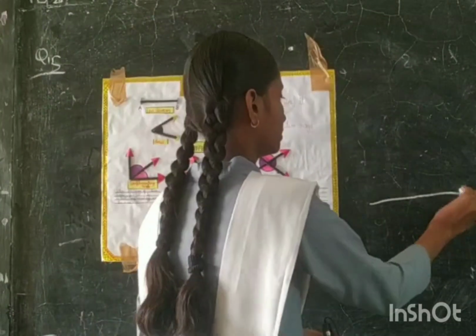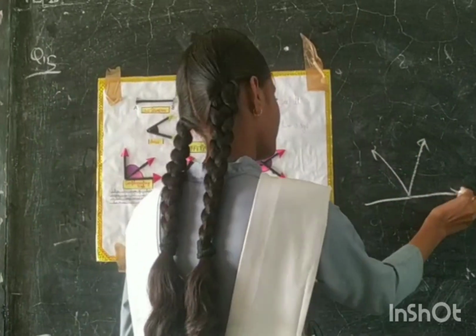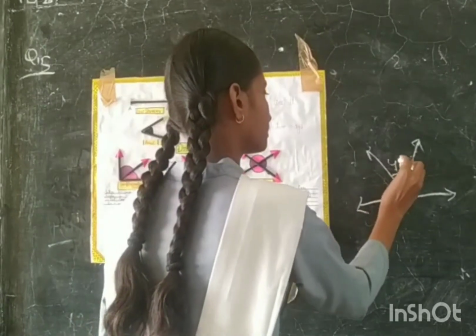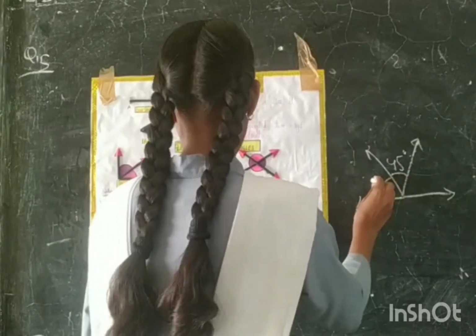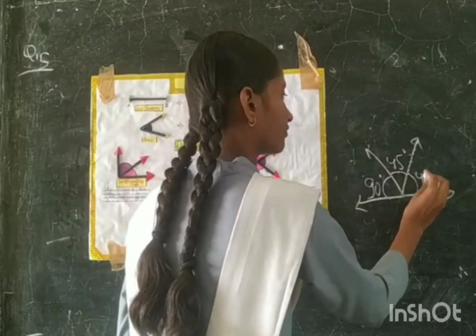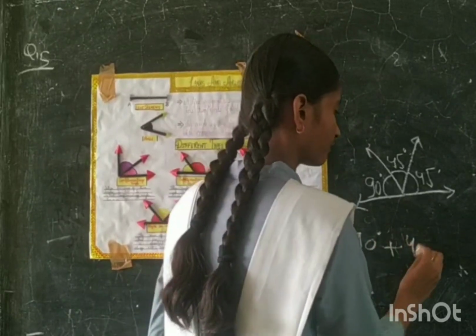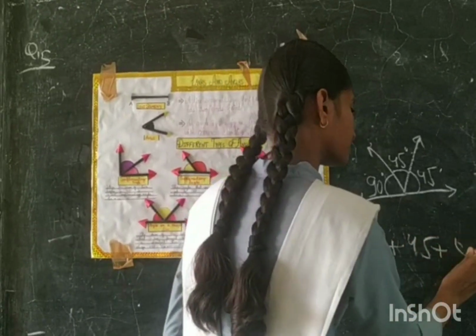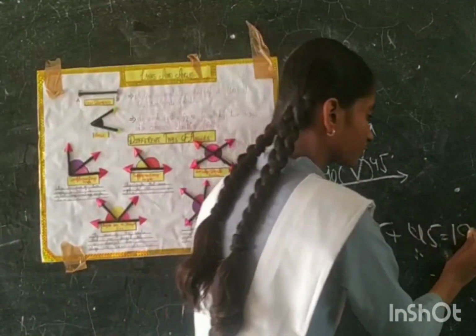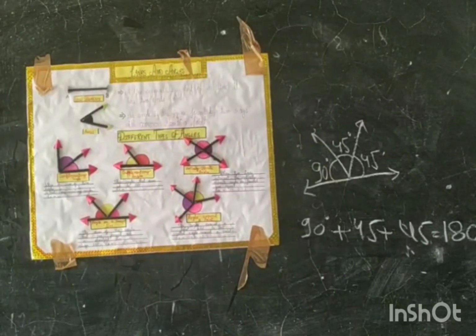Example, the sum of angle 90 degrees plus 45 degrees plus 45 is equal to 180 degrees. So it is called angles on a straight line.